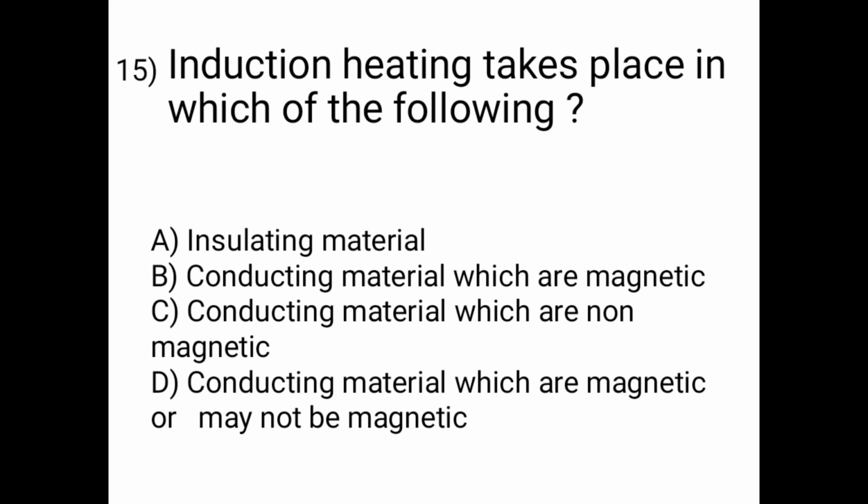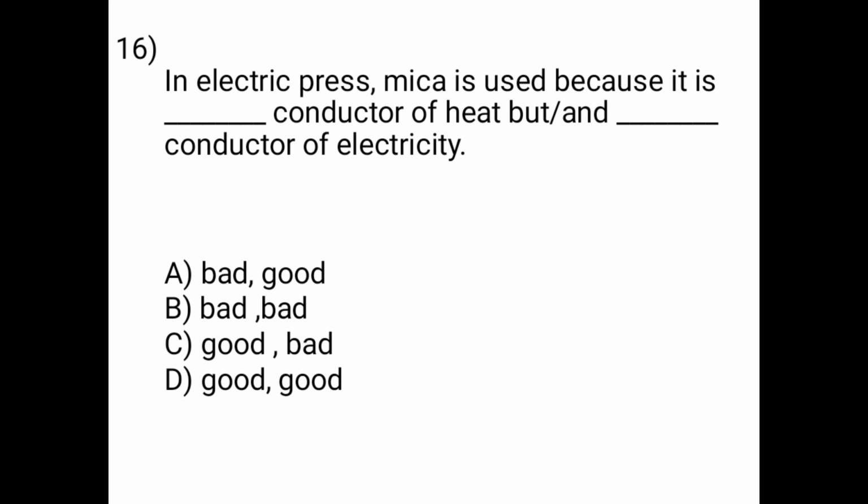Then induction heating takes place in which of the following? So option D is correct, that is conducting materials which are magnetic or may not be magnetic. Then question number 16: in electric press mica is used because it is a conductor of heat but a conductor of electricity. So option C is correct, that is good, bad.